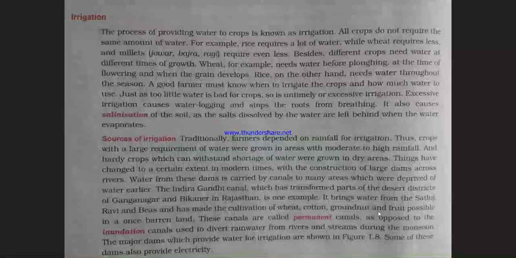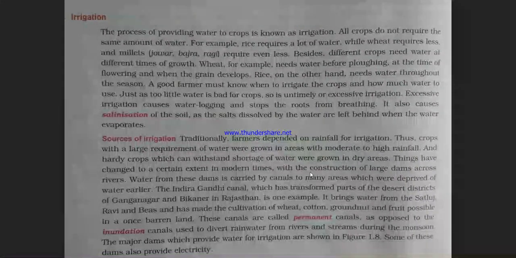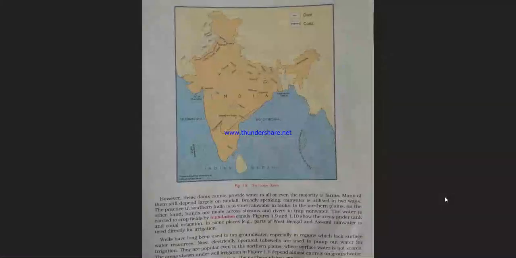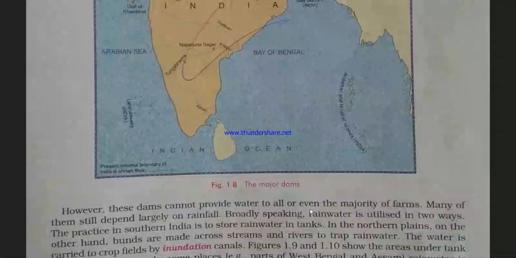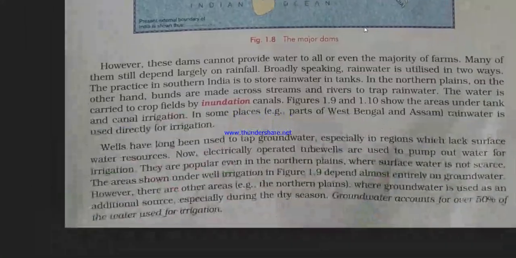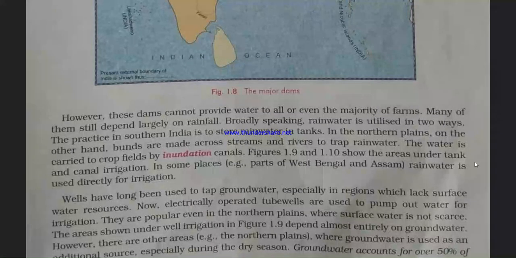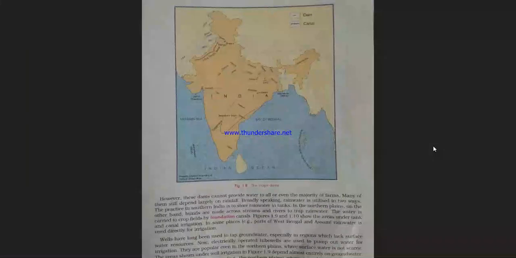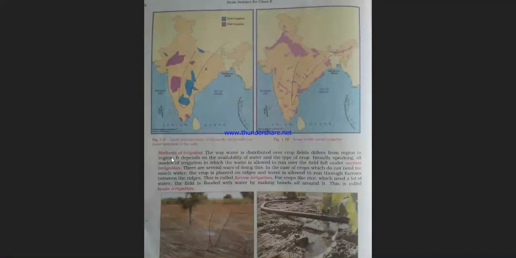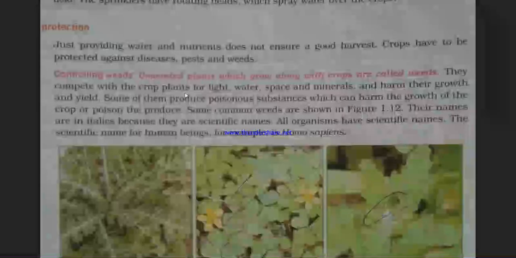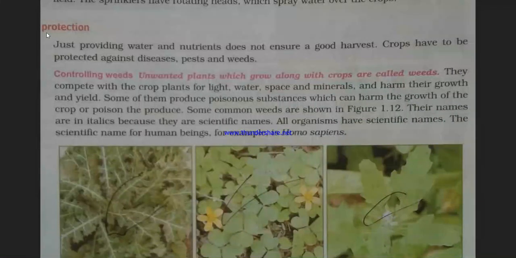So coming back to our topic, irrigation. You can see here we will be discussing the definition of irrigation and sources of irrigation. Then here you can see we have methods. Different methods will come to understand how irrigation is done. And then a very important topic, that is crop protection. You can read up till here, that is crop protection.